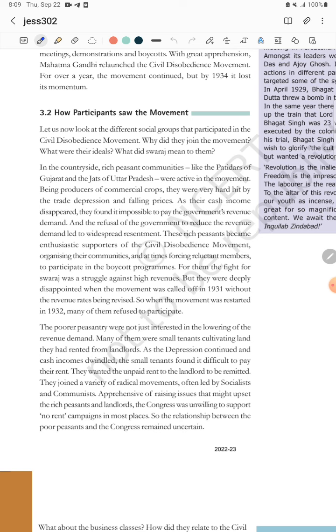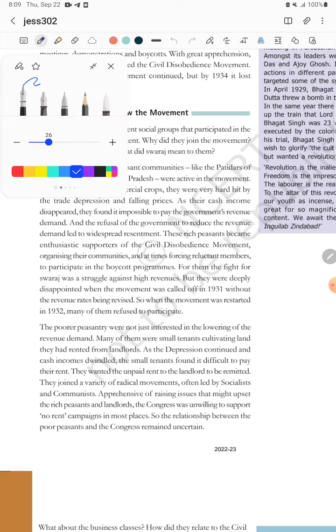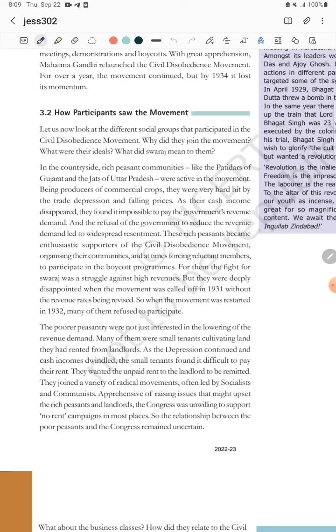Because as I saw the question paper pattern nowadays, I am finding that many merging questions are there. Merging question means they make two questions adjoining. Just like you know how the participants of the movement, yesterday madam told about the rich peasants, they participated to decrease the revenue. The poor peasants wanted no tax campaigning, no rate campaigning and all. Then if you go to the next part, industrialists wanted that imports should be less